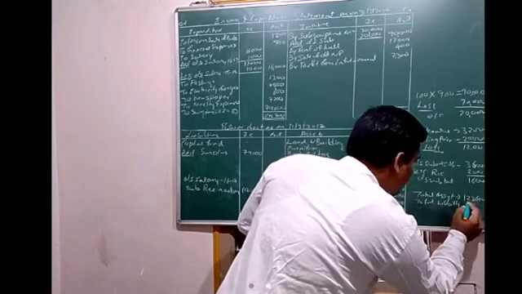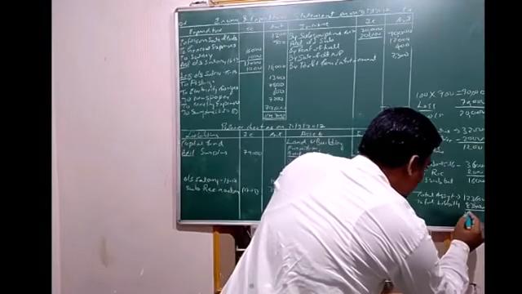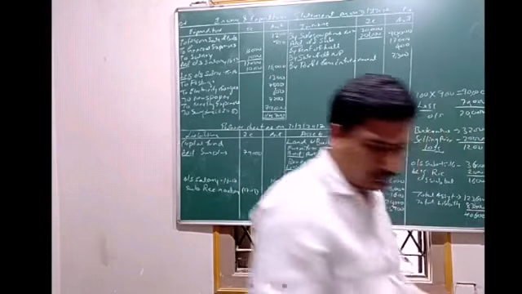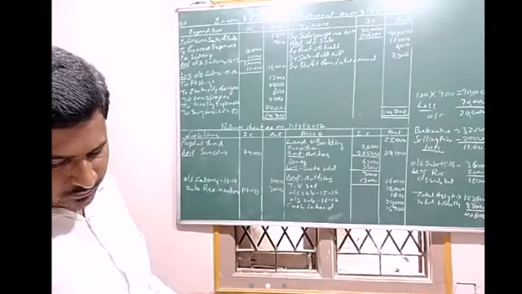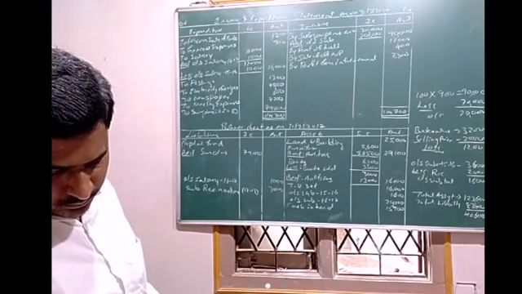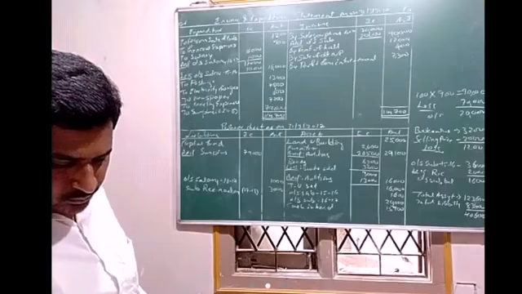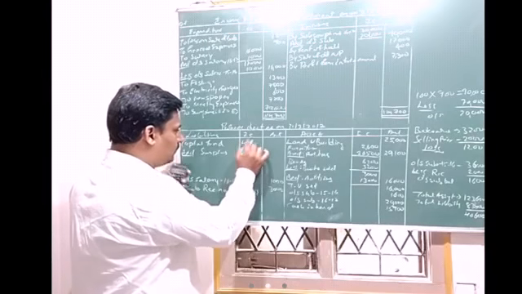So the balancing figure is 1,23,600 minus 83,000, which is 40,600. So 40,600.